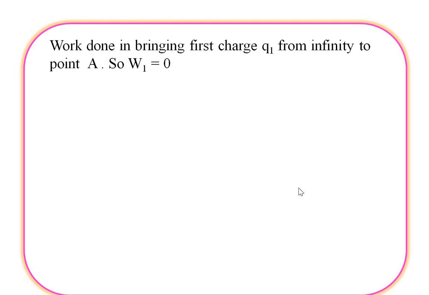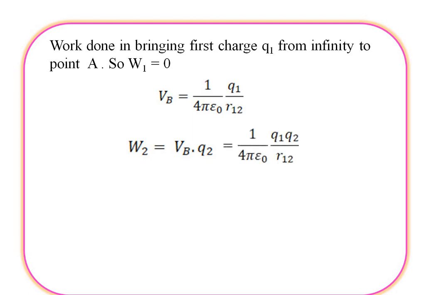So here we have to calculate the potential energy formula. We know that work done in bringing the first charge Q1 from infinity to the point A, W1 is equal to 0. So potential at B, that means V of B is equal to 1 divided by 4 pi epsilon naught Q1 divided by the distance R12. So W2, that means work done for the second charge, W2 is equal to VB dot Q2. So we get the formula for the work done, 1 divided by 4 pi epsilon naught Q1 Q2 divided by R12.